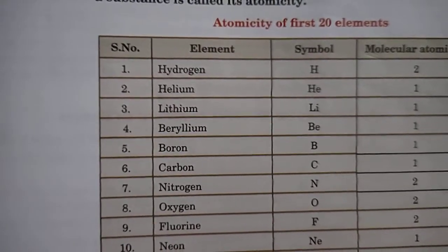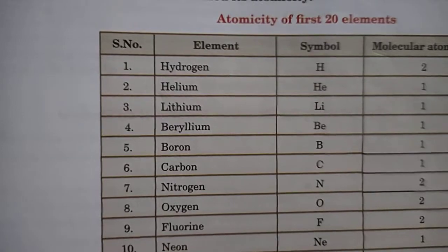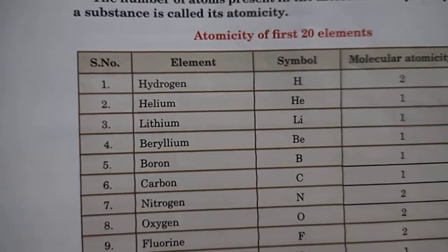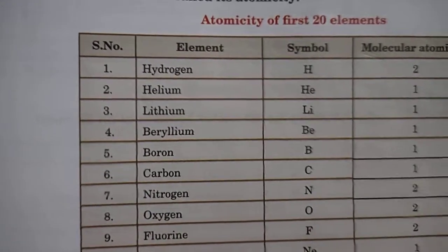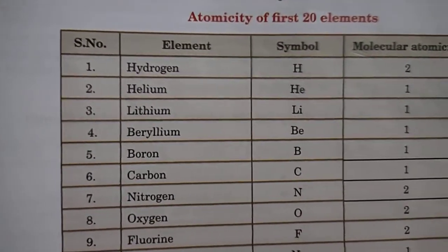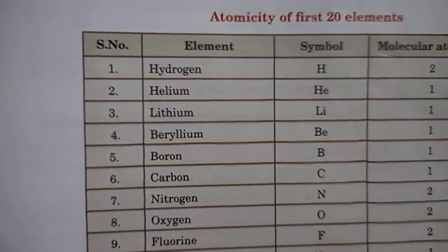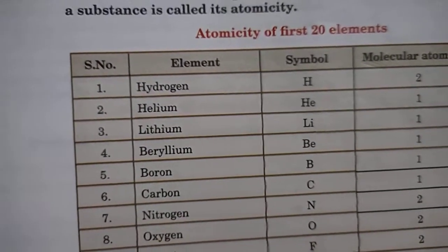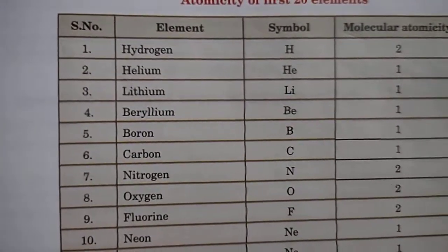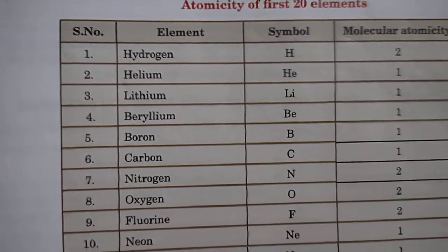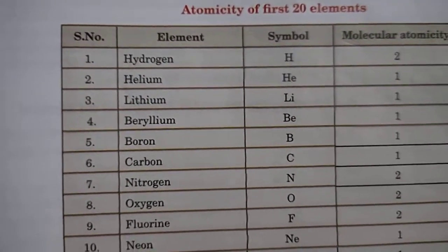It always exists diatomically, means one atom of hydrogen combined with another atom of hydrogen to form an H2 molecule. So that is why its atomicity is 2. Now helium, they are capable of independent existence. So that is why He, not He2. So its atomicity is 1.